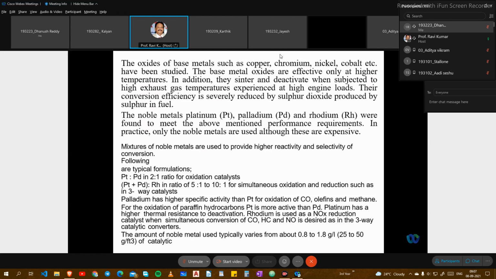catalyst. Palladium has higher specific activity than platinum for the oxidation of CO, olefins, and methane, while for the oxidation of paraffin hydrocarbons platinum is more active than palladium. Platinum has a high thermal resistance and low deactivation. Rhodium is used as the NOx reduction catalyst when simultaneous conversion of CO, HC, and NO is desired, as in the three-way catalytic converters. The amount of noble metal used typically varies from about 0.8 to 1.8 grams per liter, and 25 to 50 grams per cubic foot of catalyst.